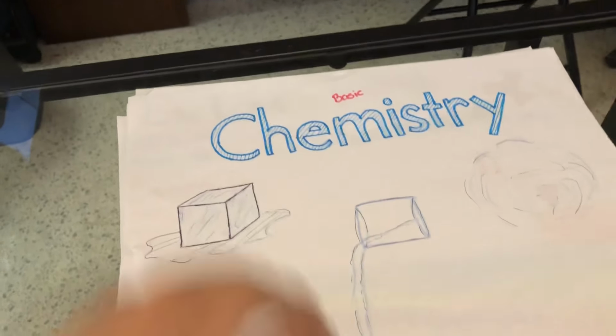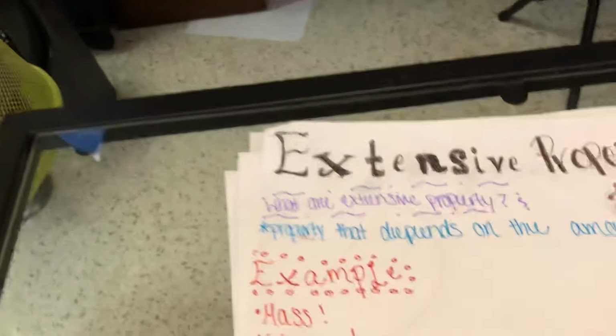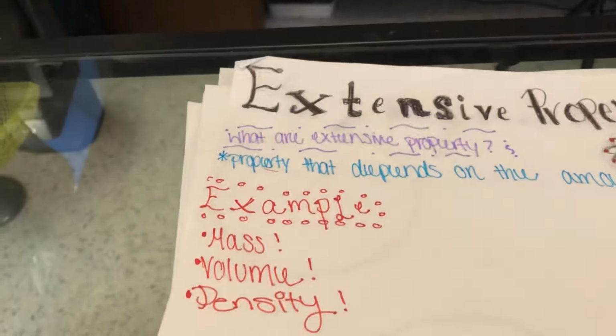Let's move on, shall we? Extensive property. What is an extensive property, you may ask? The property that depends on the amount of matter in a sample. It's very simple. Example: mass, volume, and density.